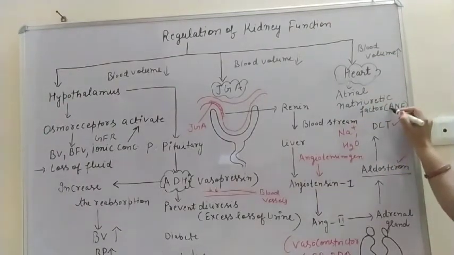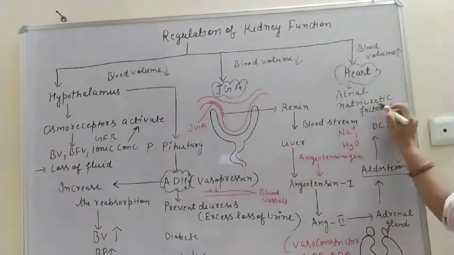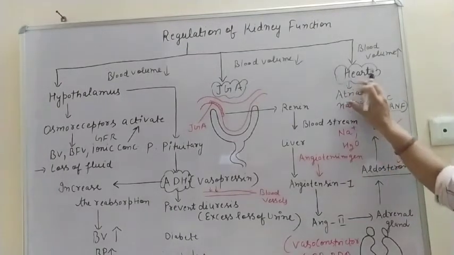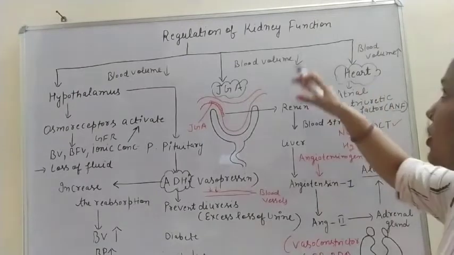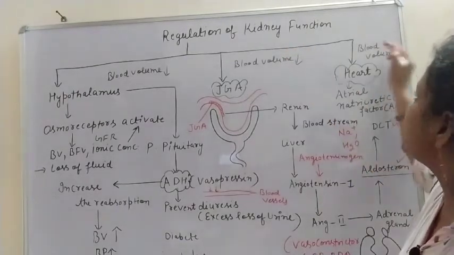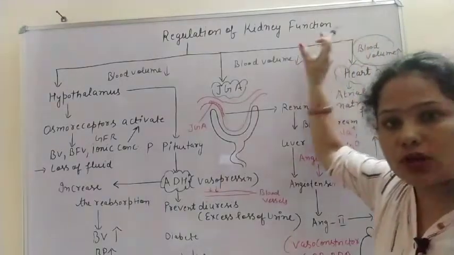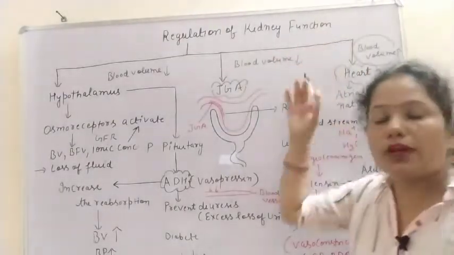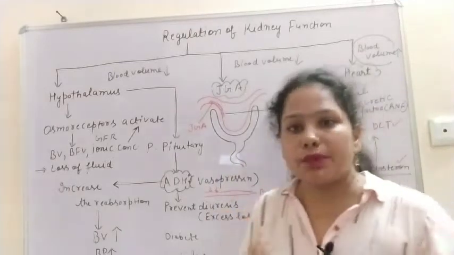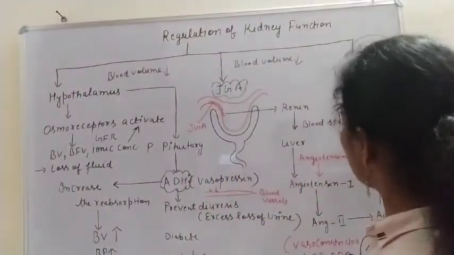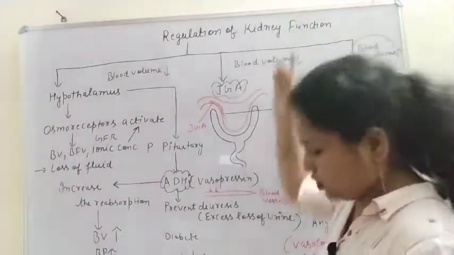This factor regulates the functioning of the kidney when the blood volume increases, means when glomerular filtration rate, blood volume or blood pressure increases, then the heart controls the kidney function.